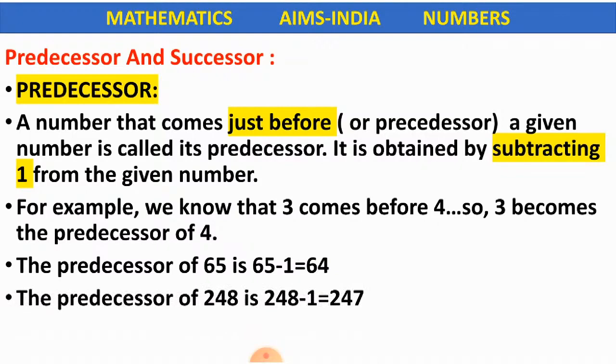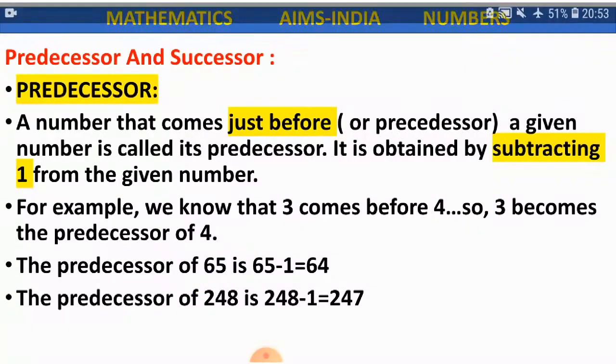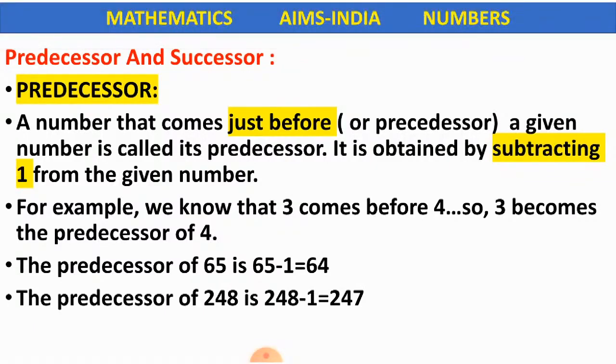Another example, let us find the predecessor of 248. Again, how do we find out the predecessor? We find out the predecessor by subtracting 1 from the given number. 248 minus 1 is equals to 247. Okay children, predecessor. Pre means before, which comes just before.